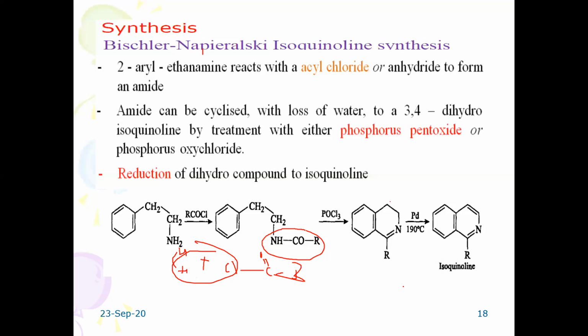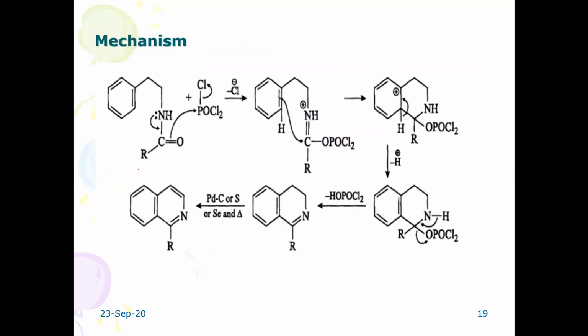Here also you will find a mechanism. The amide reacts with phosphorus oxychloride, cyclization takes place, and this is a cyclized intermediate product. Then it involves a loss of proton. The double bond is developed here, and then a 3,4-dihydro derivative is formed. Soon after reduction with palladium catalyst or sulfur and selenium, you will get an isoquinoline derivative.